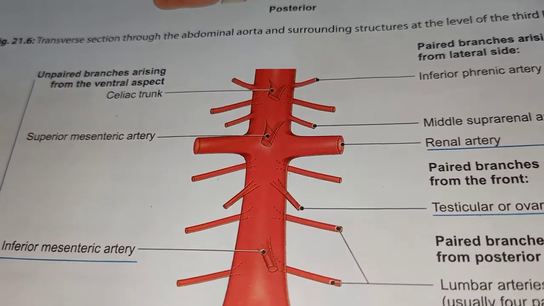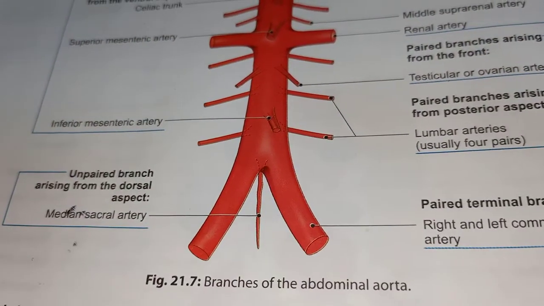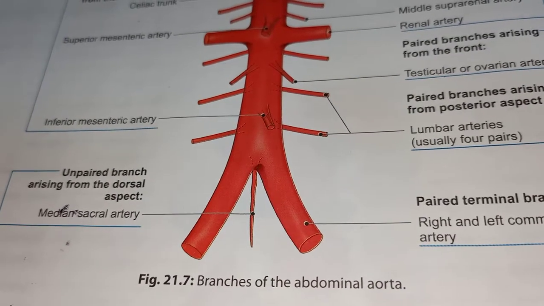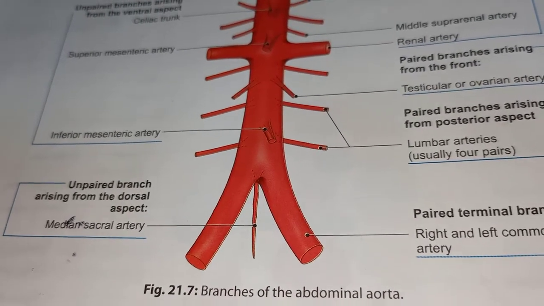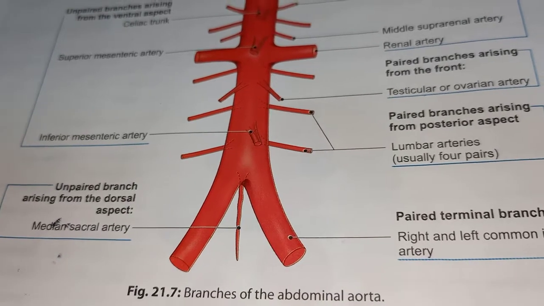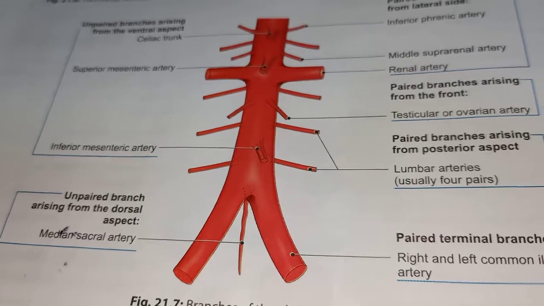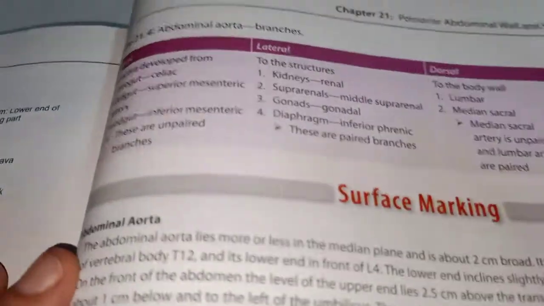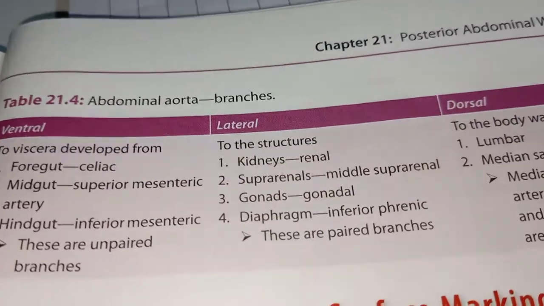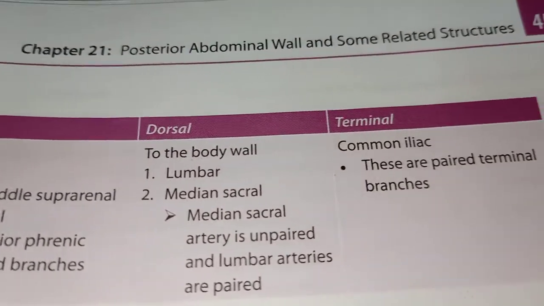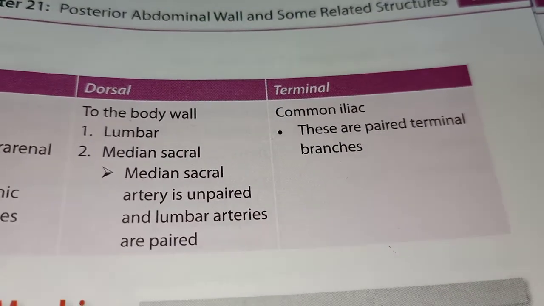These branches are very important from the MCQ point of view or in your oral exams, or it can be asked in a short note also. Okay, so we'll proceed with the branches of the abdominal aorta. Now, the branches of the abdominal aorta are ventral branches, lateral branches, dorsal branches and the terminal branches.